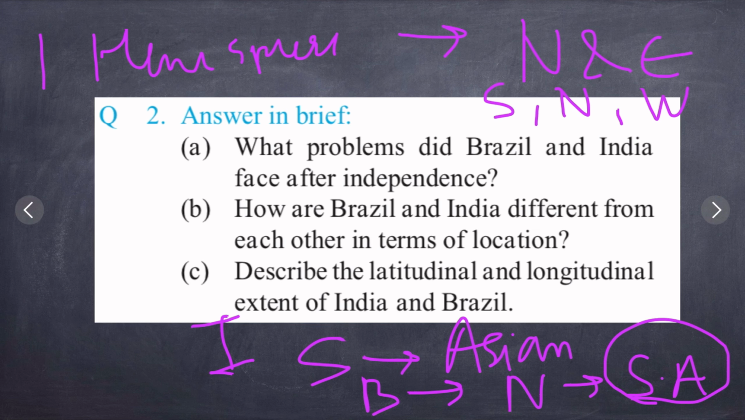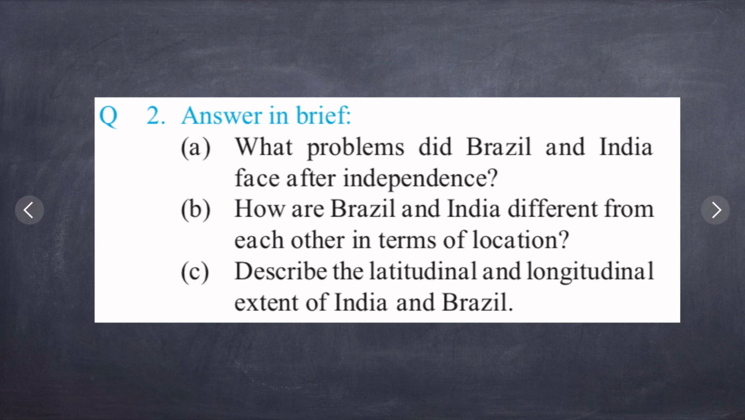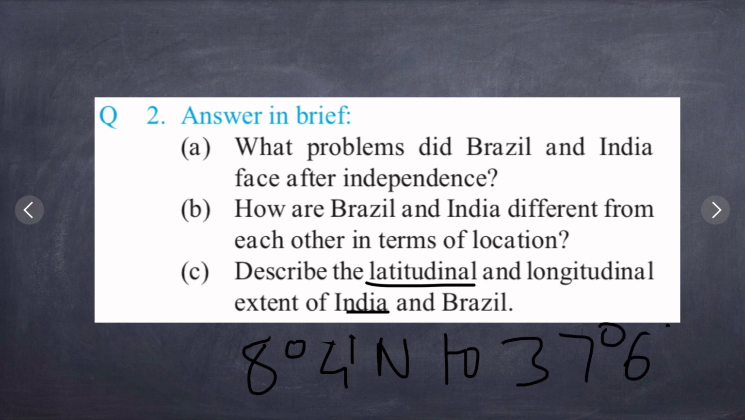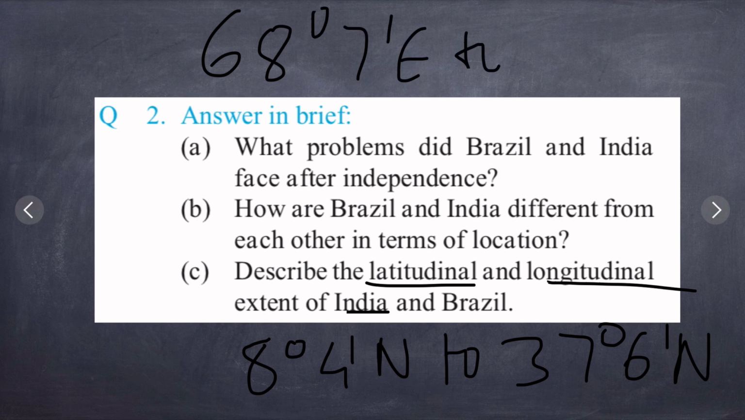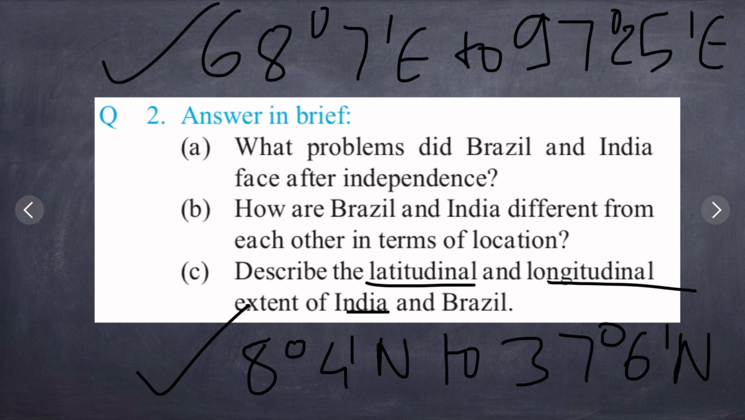So write it in your own words. Next C is describe latitudinal and longitudinal extent of India and Brazil. So the answer to this question, latitudinal extent of India, we have 8 degree 4 minutes north to 37 degree 6 minutes north. This is latitude. Now longitudinal extent of India is 68 degree 7 minutes east to 97 degree 25 minutes east. So this is latitudinal extent of India and this is longitudinal extent of India.